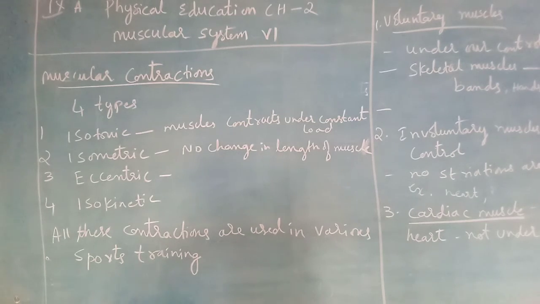Then similarly we have eccentric and isokinetic. We will study eccentric and isokinetic during the identification of muscles. All this contraction happens in sports training or while you are performing your workouts. In the next video, let us see the identification of muscles, and for which particular kinds of muscular movement, which different muscles are going to activate. Okay.